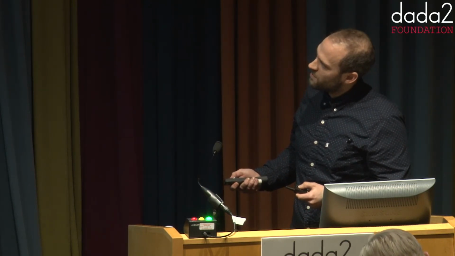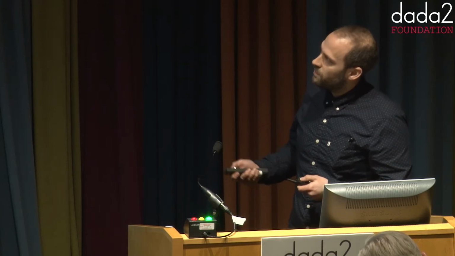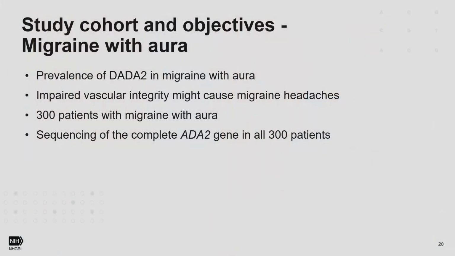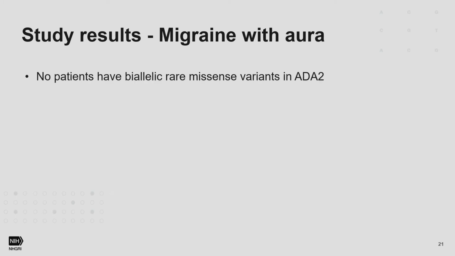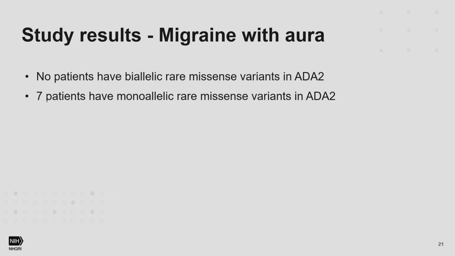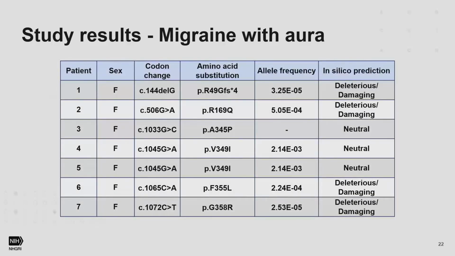So 300 patients with migraine with aura, sequencing of the complete ADA2 gene in all 300 patients. And we found no patients with biallelic rare missense variants. However, we found 7 patients that carry monoallelic rare missense variants in ADA2. So these are the variants. Some of them are deleterious to protein function and very rare. So this is actually higher than you would expect just by chance.